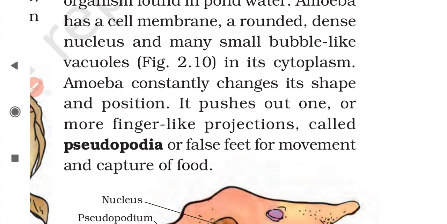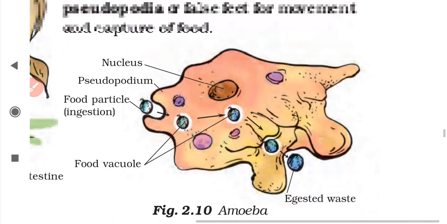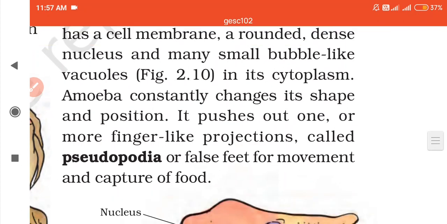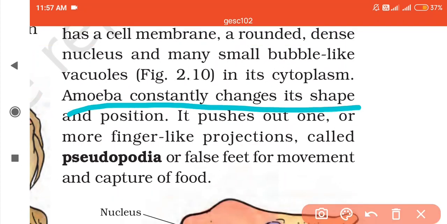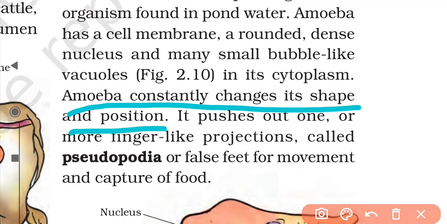First of all, the shape of amoeba keeps on changing constantly. Why? Because it has no fixed shape. As you can see here, it is written that amoeba constantly changes its shape and position. How does it change its shape and position? Basically, the shape of amoeba changes because it can make its cytoplasm flow in any direction.